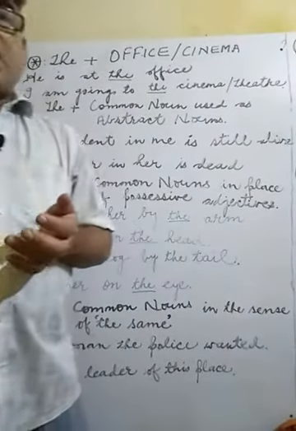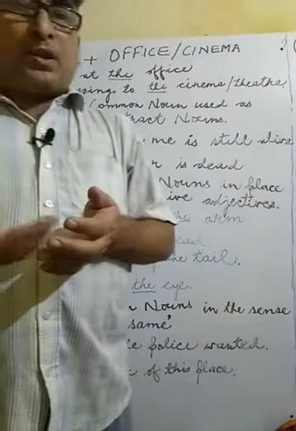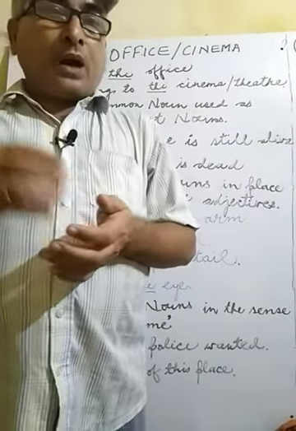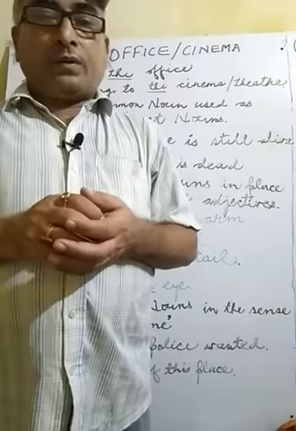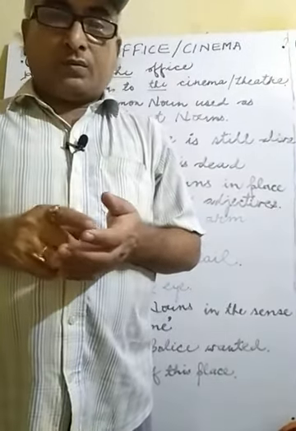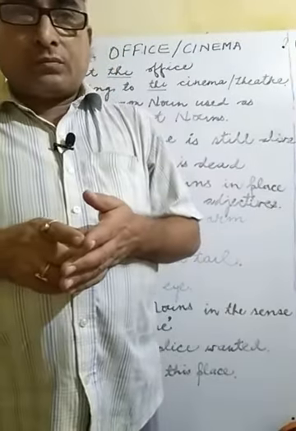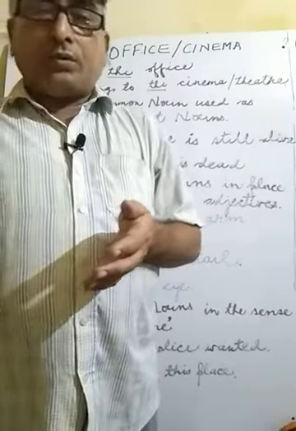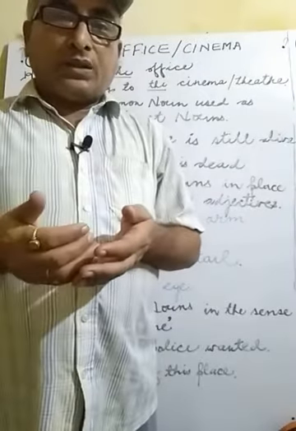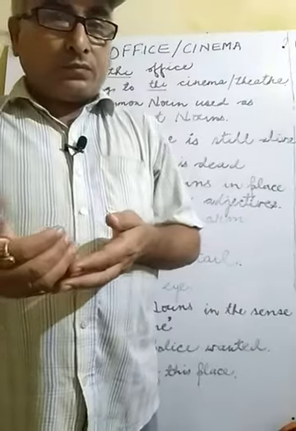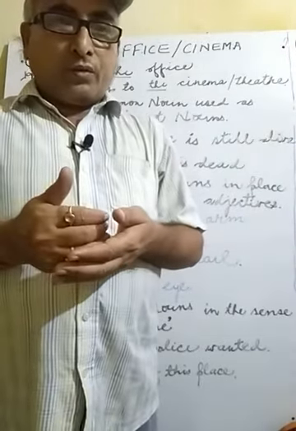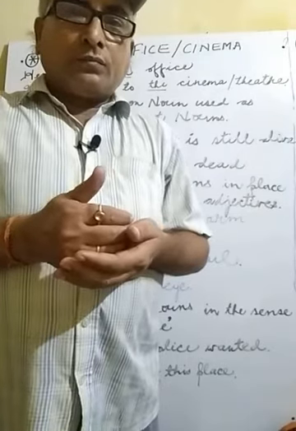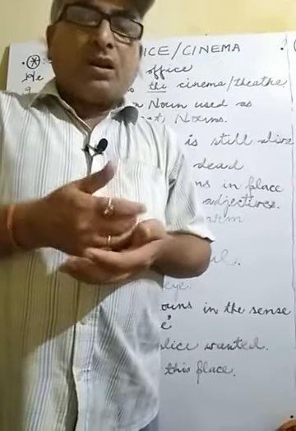Now the next application is, if a common noun is there in the sense of the same, the same type, the same manner, then the word same will not be written down. What to do? We generally write the before the common noun.